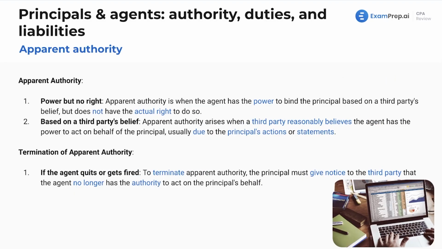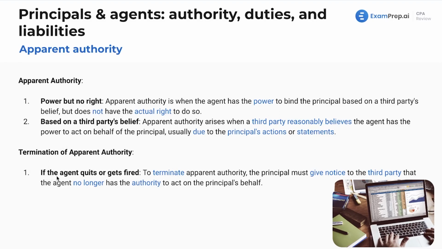Apparent authority, I kind of gave an example before, but we're going to dive through this a little more. You've got power but not right. Apparent authority is when the agent has the power to bind the principal based on a third party's belief, but does not have the actual right to do so. Apparent authority arises when a third party reasonably believes that the agent has power to act on behalf of the principal, usually due to the principal's actions or statements. That is, again, just a different situation to make sure you're familiar with.